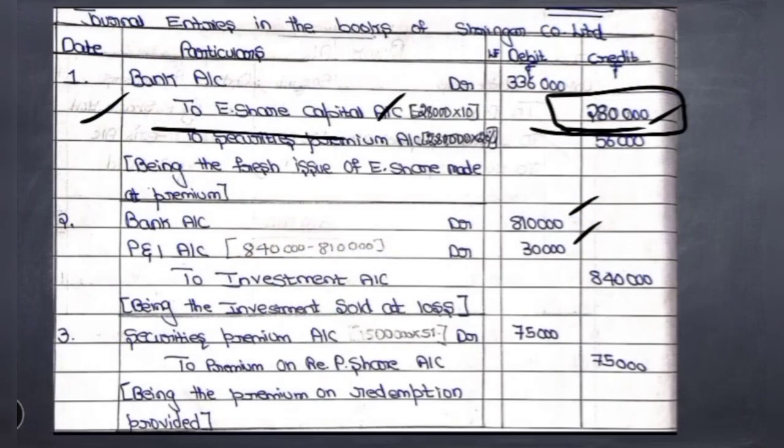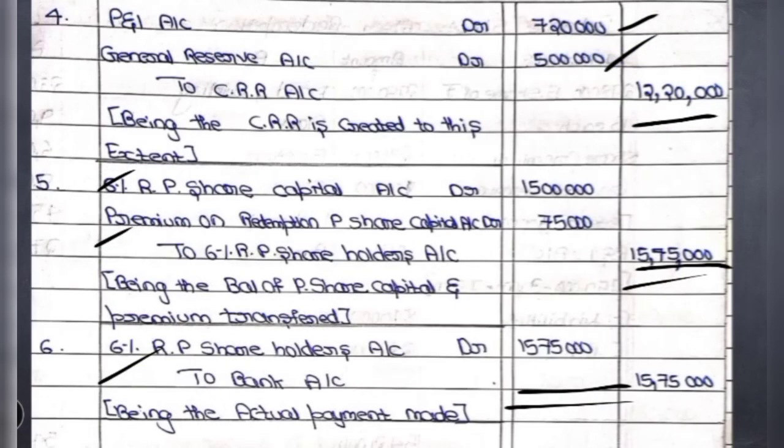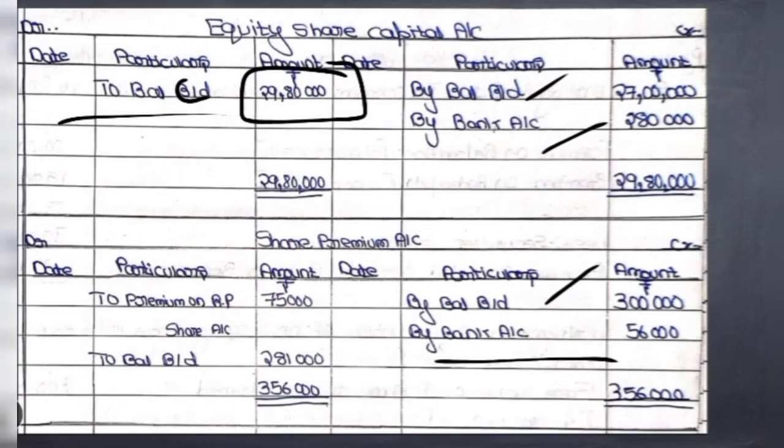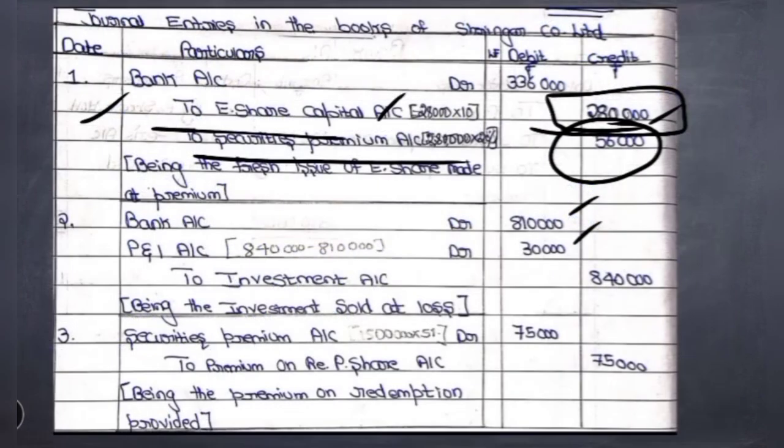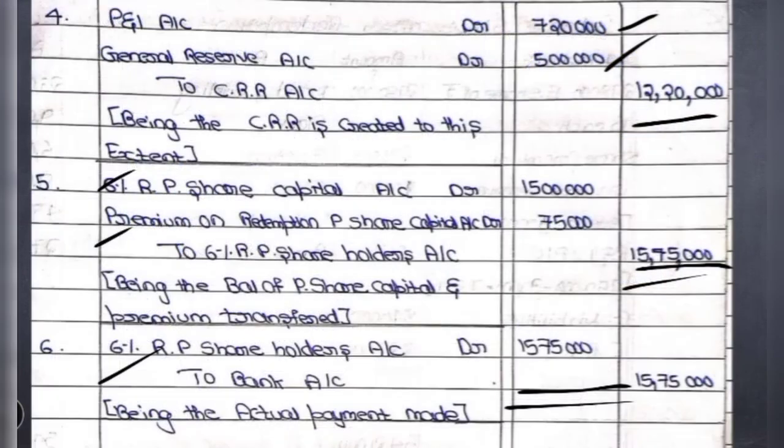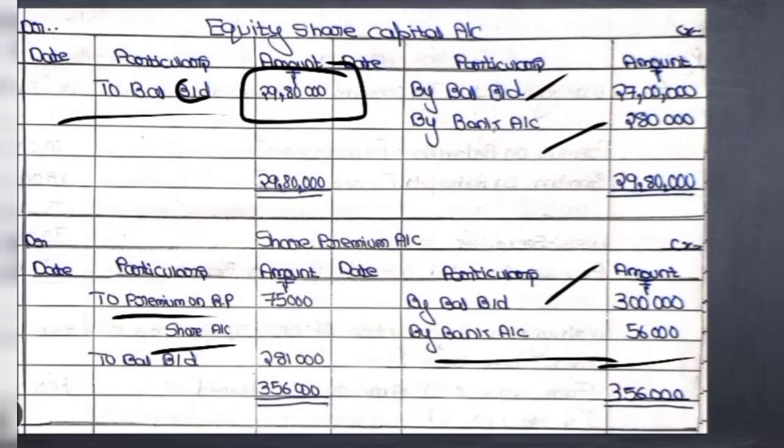The first entry here: bank account debit to securities or share premium account. So in the share premium account, we have to write by bank account. What is the amount transferred to the share premium account here? 56,000. So here you have to write by bank account 56,000. Then the other adjustment is while providing the premium, where we have written share premium account debit to premium on redemption of preference shares account. So in the share premium account, we have to write to premium on redemption of preference shares account 75,000. Okay, only these are the two adjustments.